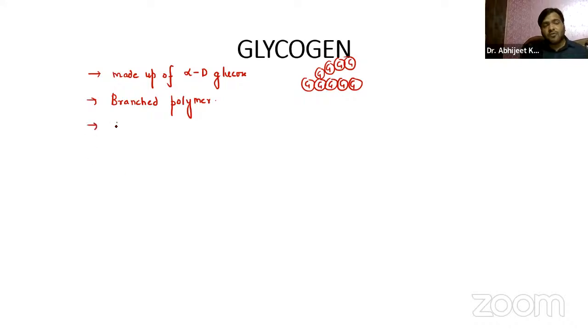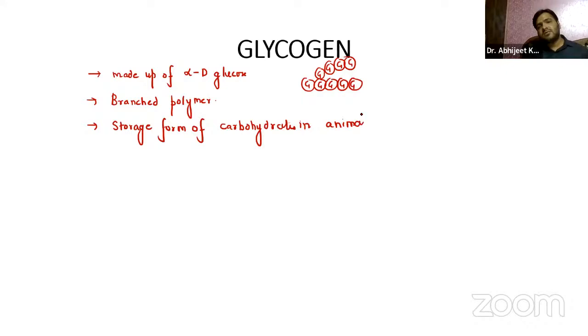Again, the point that I have already discussed, that it is the storage form of carbohydrates in animals. So it is also known as animal starch, right?